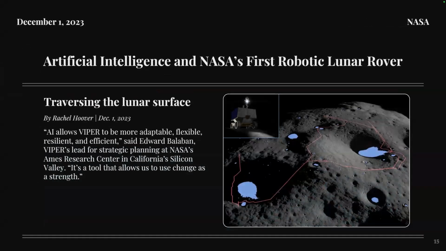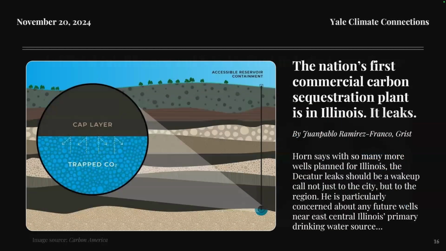Autonomous systems have also found new and important areas in which to plan, including autonomous rovers that traverse the lunar surface in order to drill and search for ice deposits on the moon in hopes of finding water on the moon. And then finally, back here on Earth, researchers are exploring how to offset CO2 emissions and have turned to sequential decision making in order to make decisions for where to drill to safely sequester CO2 underground. Yet these systems still need improvement, as a recent CO2 sequestration plant in the US leaked CO2 into a local drinking water source.